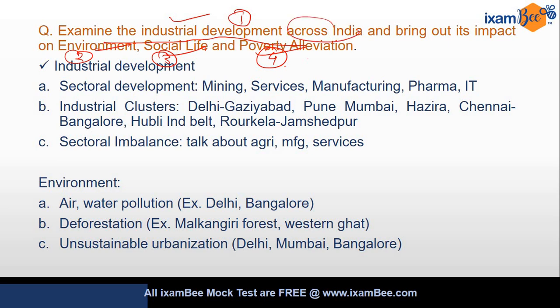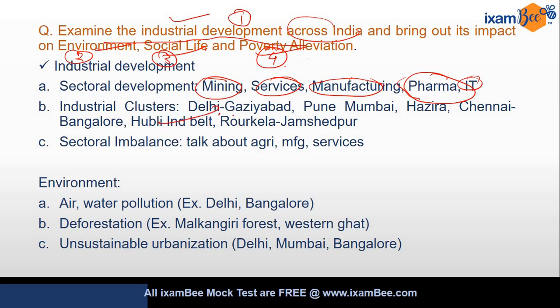ठीक है. So you should talk about the sectoral development across India, like mining in central India, service sector in the urban areas like Delhi, Mumbai, Ahmedabad, है ना, Lucknow. In the capital cities there is a boom of service sector, है ना. Then you can talk about manufacturing hubs in Pune, Mumbai region, then Ghaziabad, Hazira, all these are manufacturing hubs. Then pharma sector in western India, IT sector, IT hubs are Bangalore, Hyderabad, Pune, है ना, all these are IT hubs. So you should talk about all these things. It brings diversity to your answer, है ना.